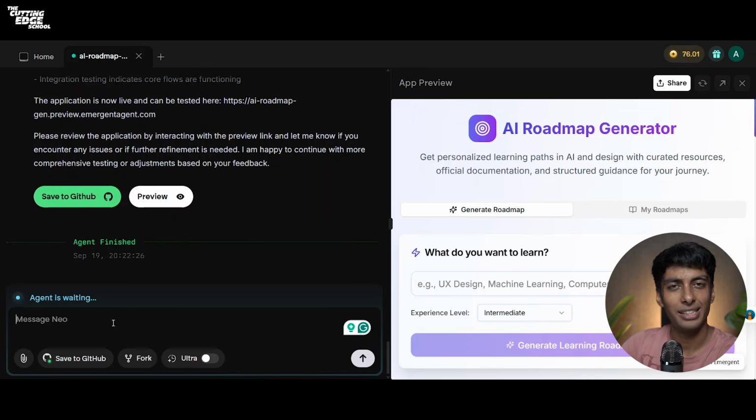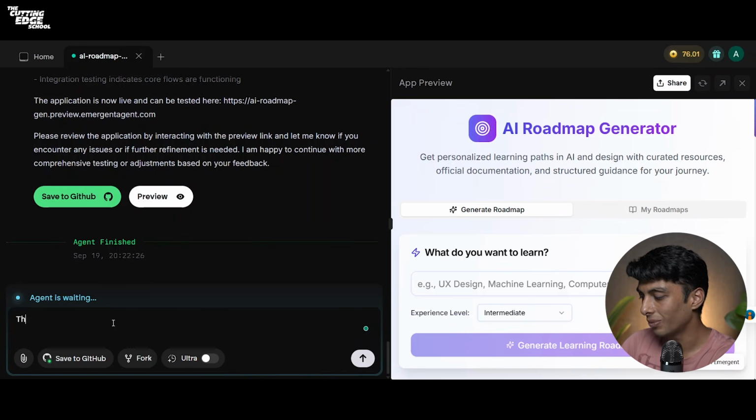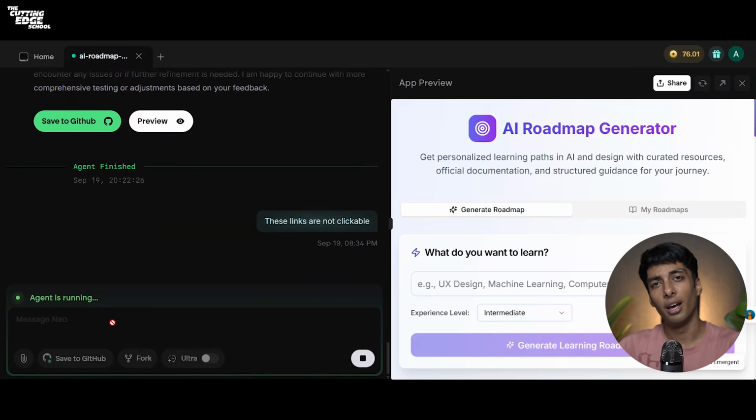Now let us ask the agent to make those links clickable. So let us say these links are not clickable. And that's it. Now the agent will test for you, do the next development for you, and will keep you posted every time.